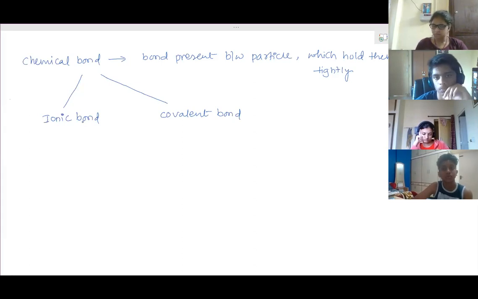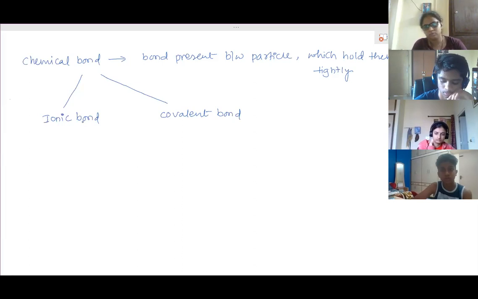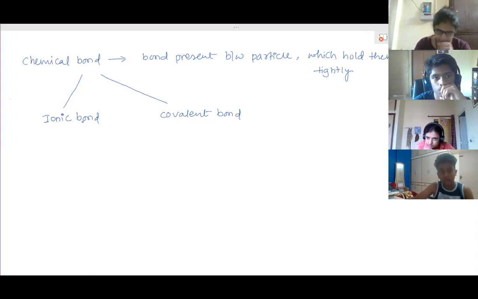Complete transfer means one atom loses electrons and the second atom gains those electrons. Then we call that an ionic bond, because ions are formed between them. So an ionic bond is formed between two atoms when one atom loses electrons and the second atom gains those electrons.